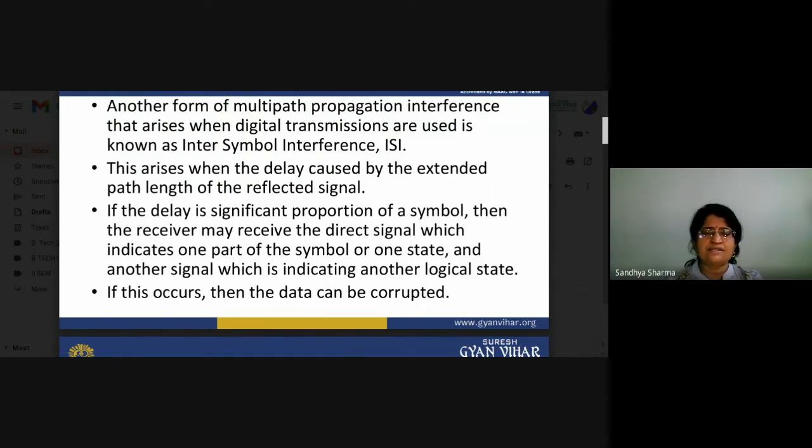This arises from the delay caused by the extended path length of the reflected signals. If the delay is a significant proportion of a symbol, then the receiver may receive the direct signal, which indicates one part of the symbol or one state, and another signal which indicates another logic state. If this occurs, then the data can be corrupted.